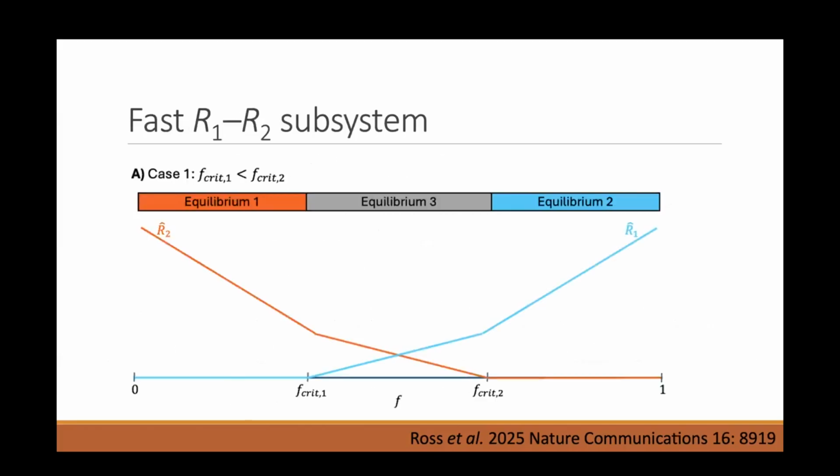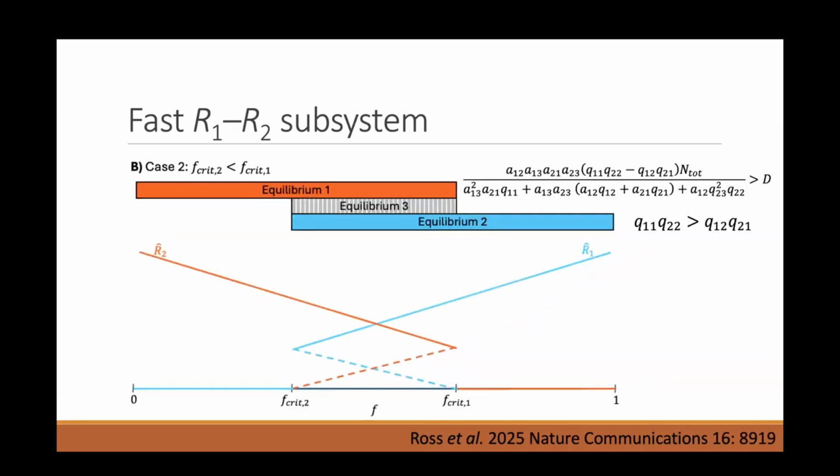So what we did then is we studied the fast resource subsystem as a function of the slow relative abundance variable. So in this case, we just have three possible equilibria. They all line up nicely. It's continuous and smooth. No cycles in this case. However, there's a case two, where we have this intermediate region where the two resource metabolic equilibria are stable and separated by an unstable equilibrium. And so this is the case where we can potentially get the limit cycles.